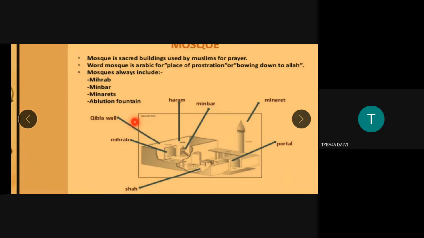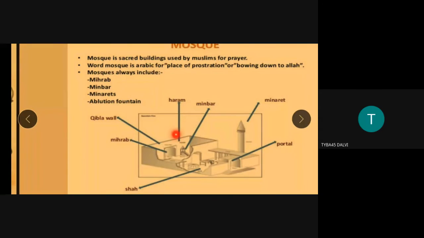First is Qibla. You see the Qibla wall. On the Qibla wall there is a kind of grooving, an aperture dug out, and one arch is constructed on that wall. So what is meant by Qibla? Qibla is the direction Muslims face towards Mecca.